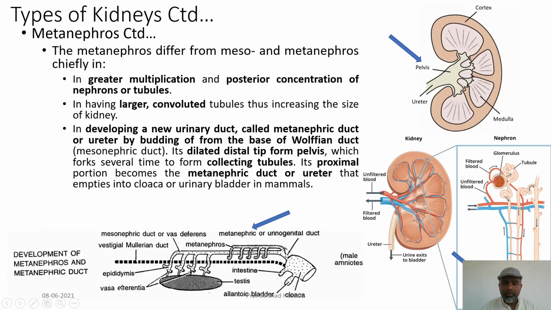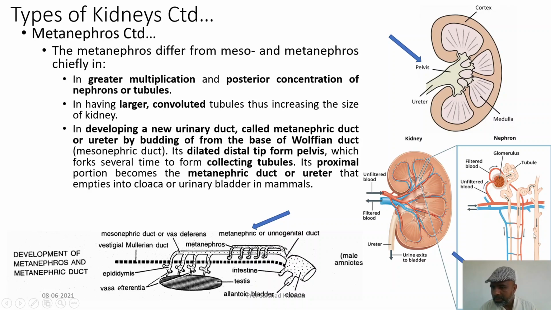develops by budding off from the earlier Wolffian duct, or the mesonephric duct. The dilated portion of it forms the pelvis, which forks several times, giving branches, and they form the collecting tubules for collecting the excretion from so many nephrons. You can see so many nephrons can join them.